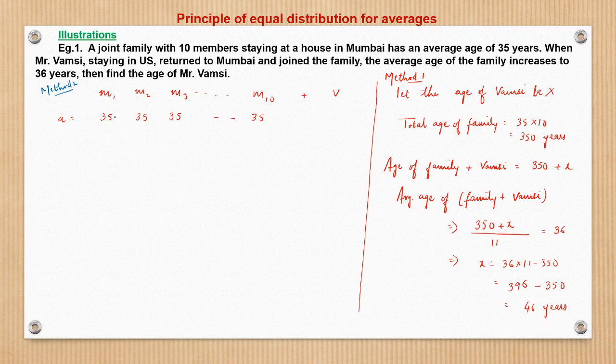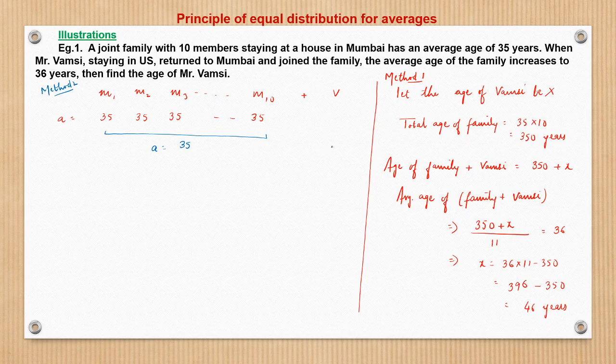We saw that M1, M2, M3, M4, till M10 have an average age of 35. So I can represent this as, what is average? Average is a single number representation of the group. So I can write this average as 35, meaning all the members may have 35 years of age on an average. Now when Vamsi joins the group,